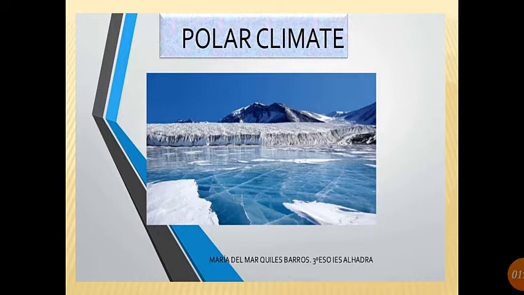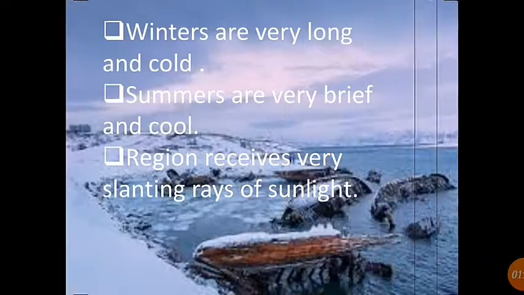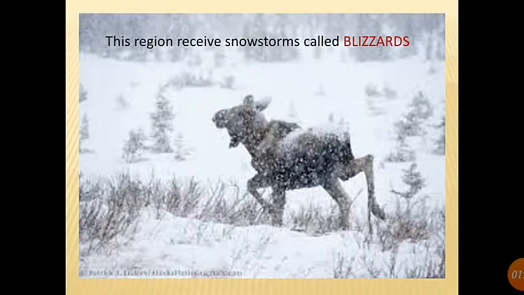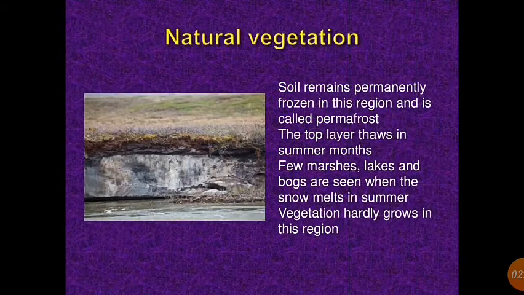Students, in summer, the sun never sets for months and the sun rays carry no warmth. Let's recall the climate once again: winters are very long and cold, summers are very brief and cold, and the region receives very slanting rays of sunlight. Polar region receives snowstorms called blizzards. Wind speed reaches 200 kilometers per hour.